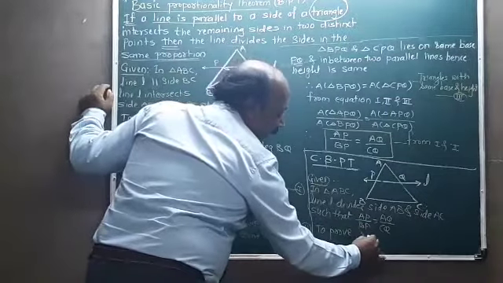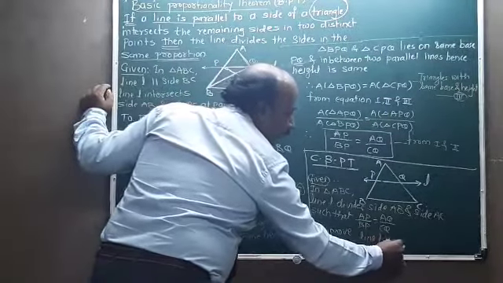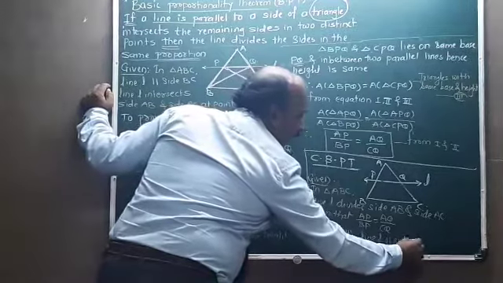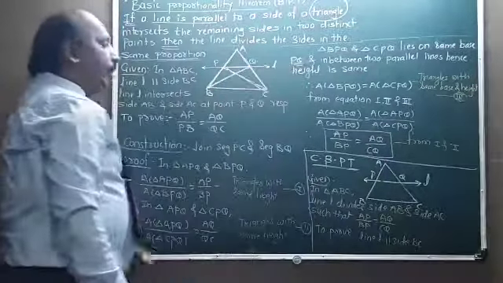That line L is parallel to side BC. Line L is parallel to side BC.